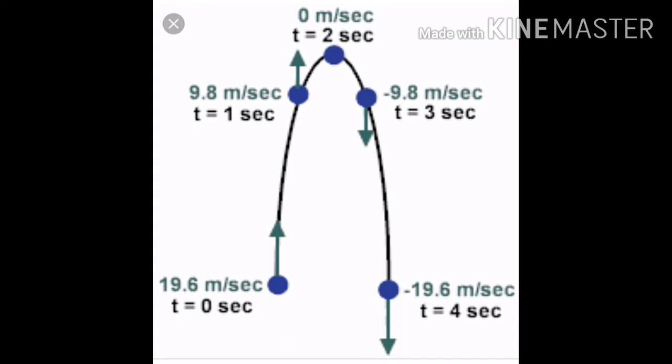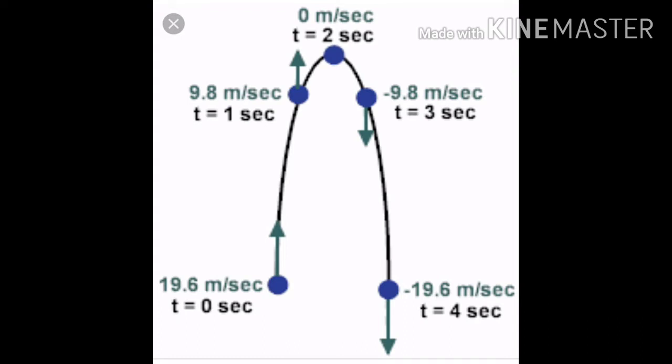Now from that example, it is clear that when the body moves against gravity or towards gravity, its velocity changes. We know that when there is a change in velocity, an acceleration is produced.